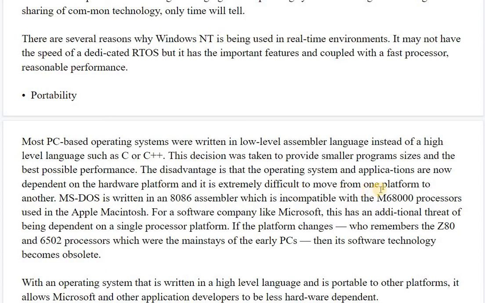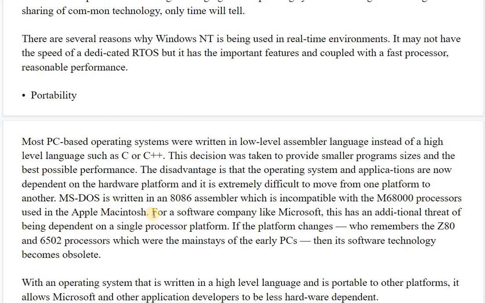Okay, so the disadvantage is that the operating system and the applications are now dependent on the hardware platform, and it is extremely difficult to move from one platform to another. So MS-DOS is written in 8086 assembler, which is incompatible with the M68000 processors used in Apple Macintosh.